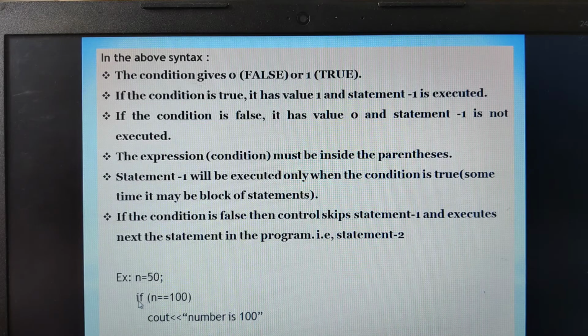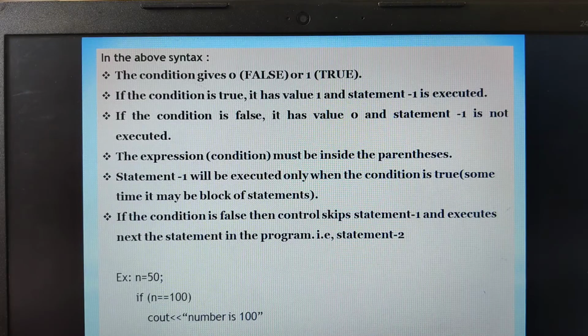Isn't it that this if statement is helping you to decide whether this particular set of statements is to be executed or not, depending upon this condition, wherein the condition gives the status as either true or false? I hope you are able to understand.